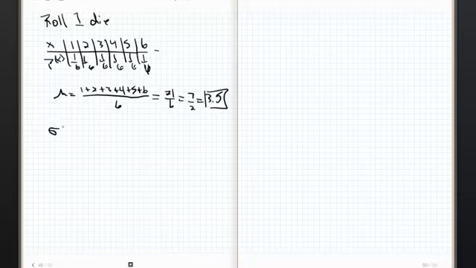Now, I'm going to give you the variance of these guys real quick. And again, don't freak out when you see this formula. Let me just write them down for you. I'm going to take x minus mu, and you can actually see why this happens, times p of x. And this is actually the formula.